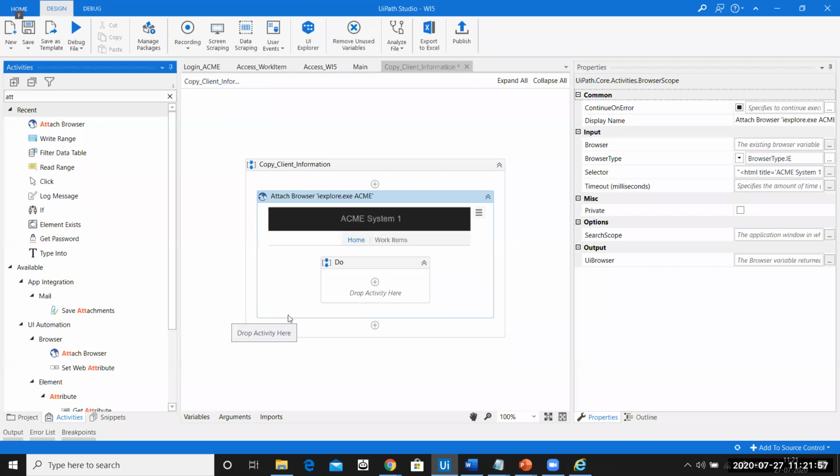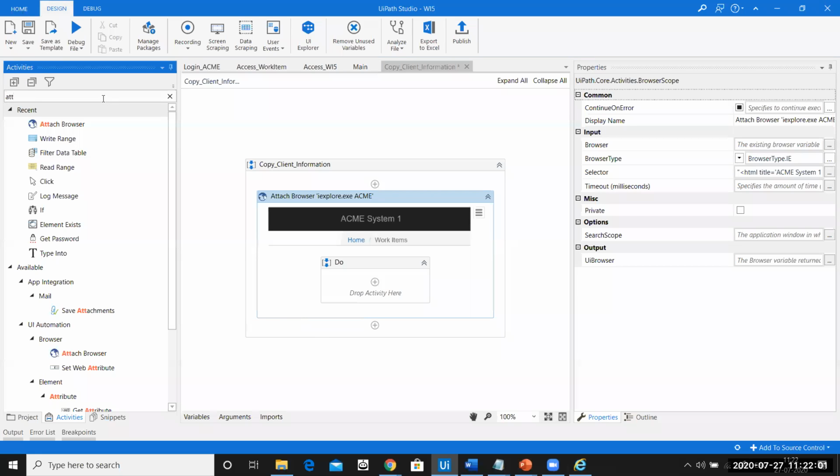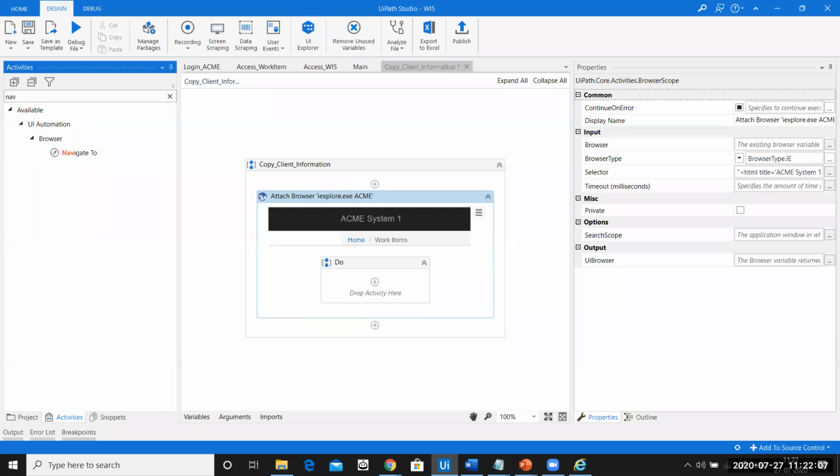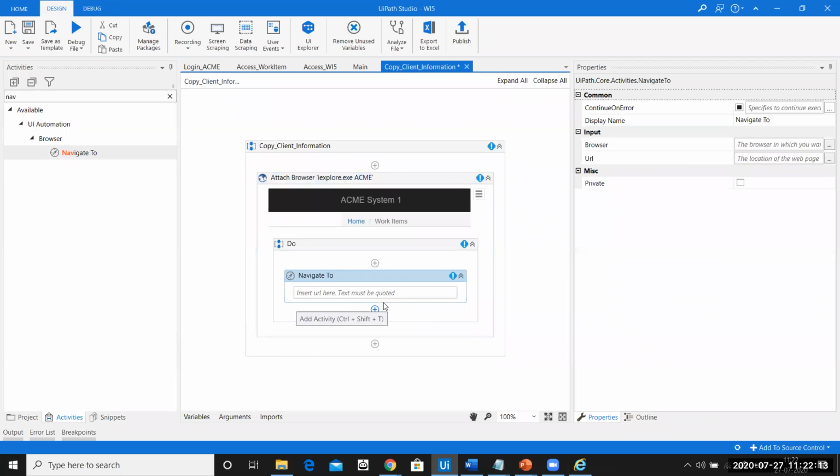Now, we have an activity. The activity name is called navigate to. I'll repeat again, we have an activity. The activity name is called navigate to. It's a browser activity. So you can see it comes from the browser packages. What does navigate to is responsible for? So it says navigate to the URL that you provide.